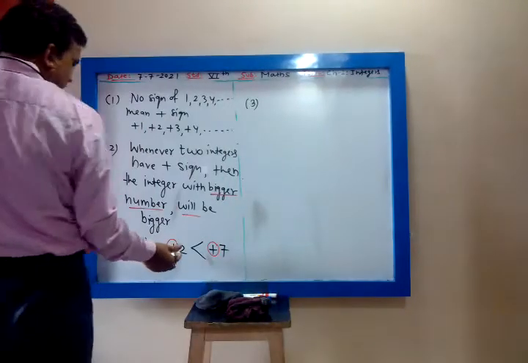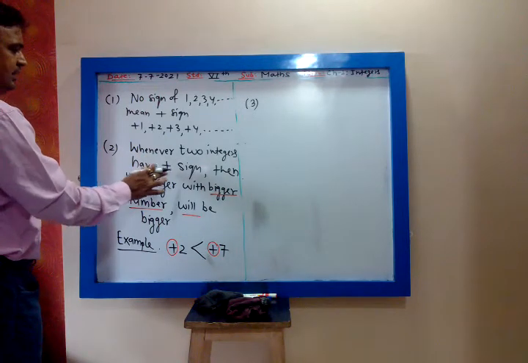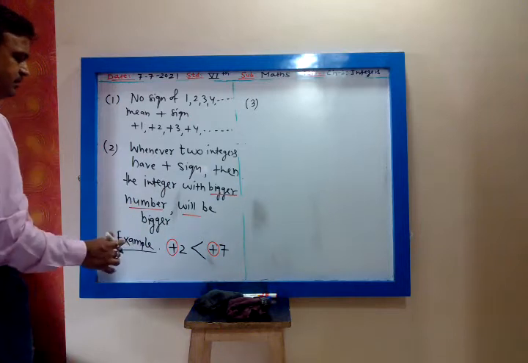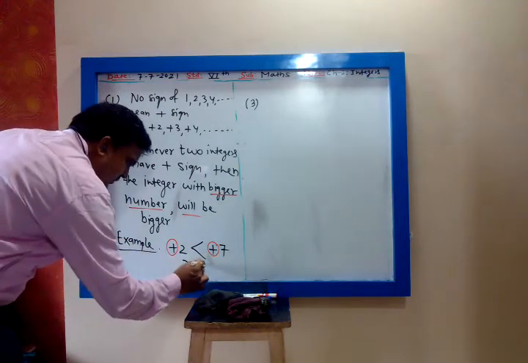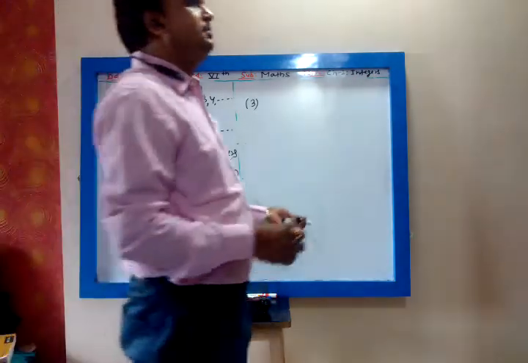I have written plus 2 and plus 7. So you can write that 2 is less than 7 because both of them have plus sign.